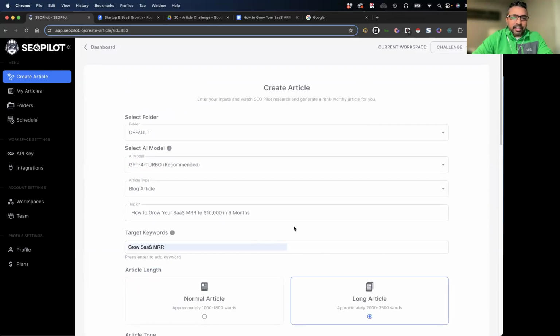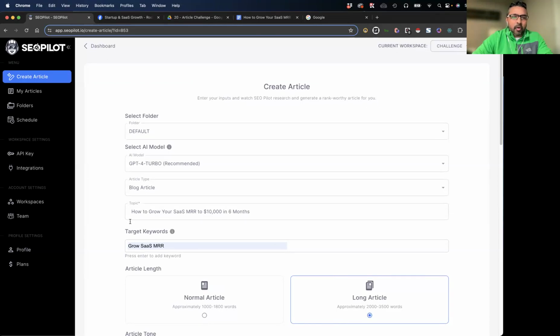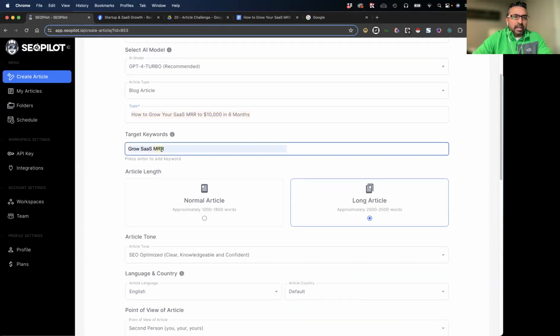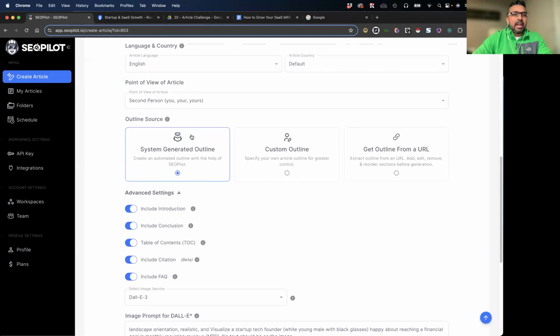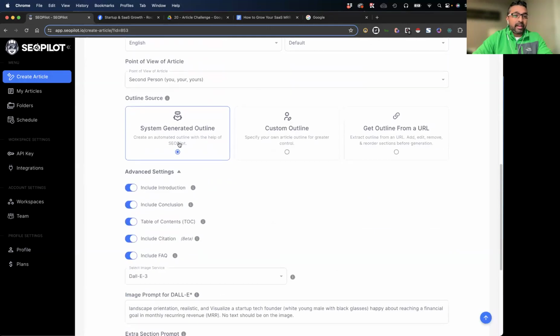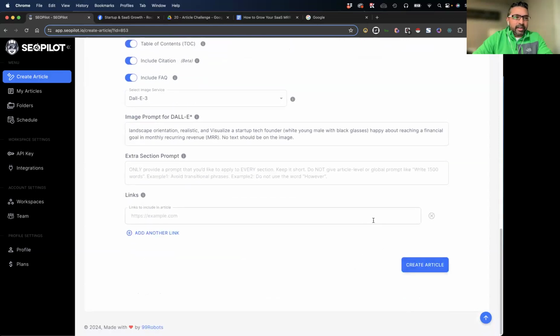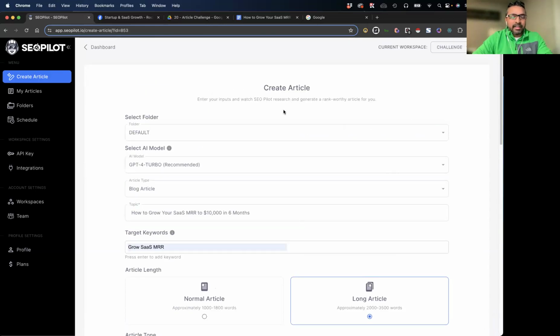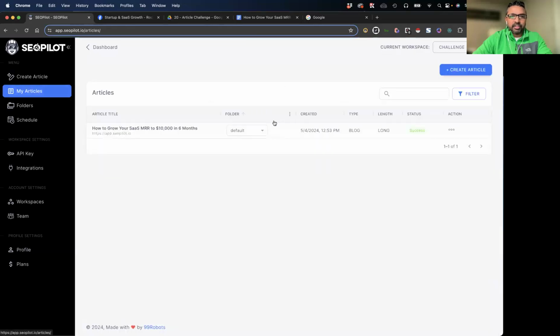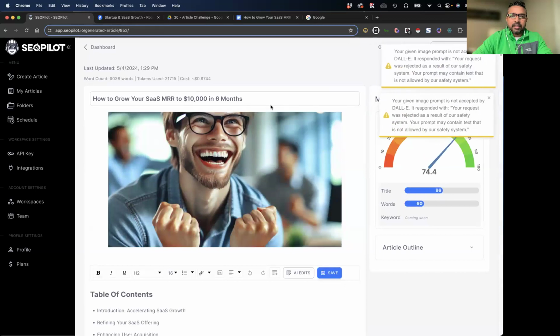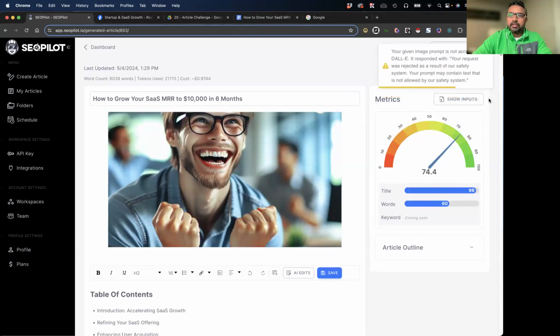As you can see, right now I'm talking you guys through it, but all I did is enter a topic, a keyword, and then I just selected what settings I want. That's it. And I clicked create article. I went ahead and did it because that one took a minute or two. I just did it just now, and there it is. So I'm going to close that because that's me.